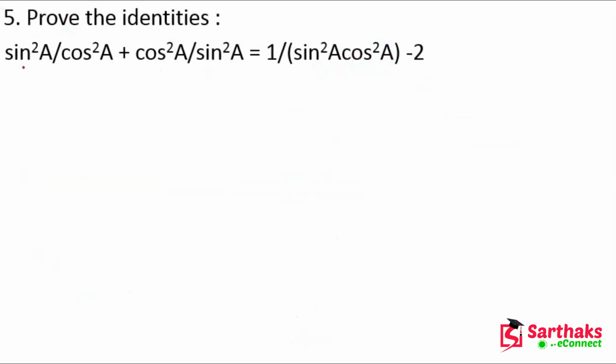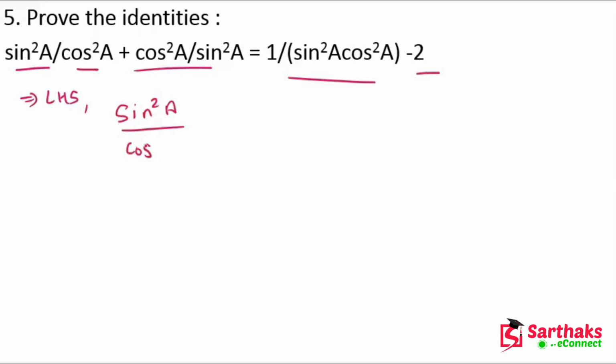Yes, so the next question is sin²A upon cos²A plus cos²A upon sin²A is equal to 1 upon sin²A cos²A minus 2. Now we have to again prove these identities. So we have LHS equals sin²A upon cos²A plus cos²A upon sin²A. My dear friends, now let's take the LCM.